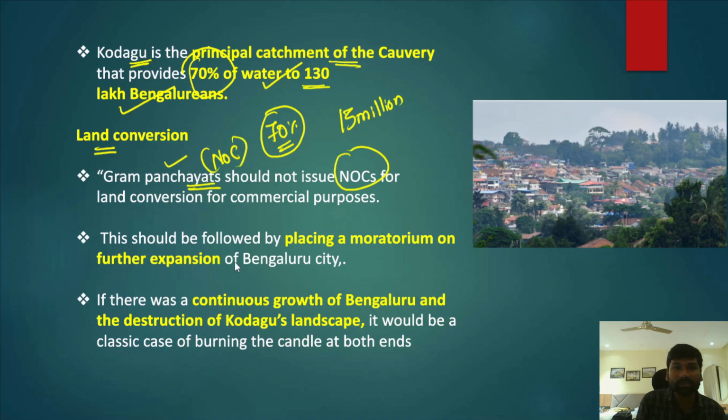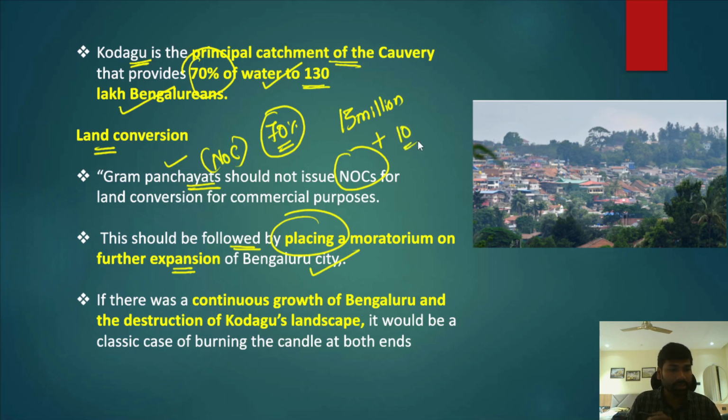And apart from that, this should be followed by placing a moratorium on the further expansion of Bengaluru city. So we all know that Bengaluru city has been facing water shortage. So if we further expand Bengaluru city, it further increases the population by another 10 million or something like that.